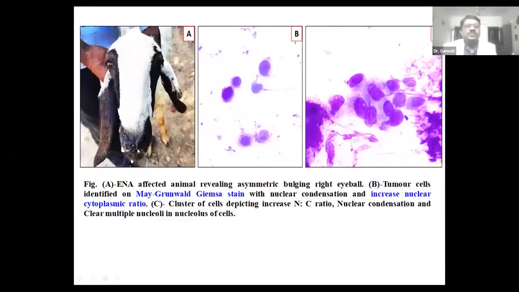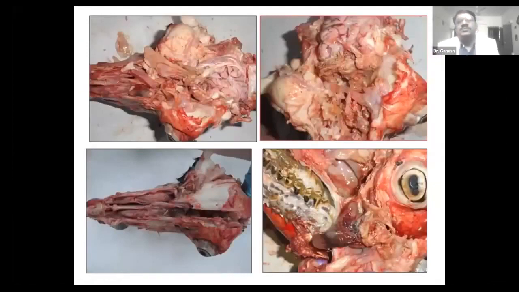From some sheep, we also collected the nasal discharge, and we stained that discharge with May-Grünwald Giemsa stain, and we found clumps of tumor cells. On the basis of that, we diagnosed it as nasal carcinoma. We conducted two to three postmortems on sheep that died in the field.